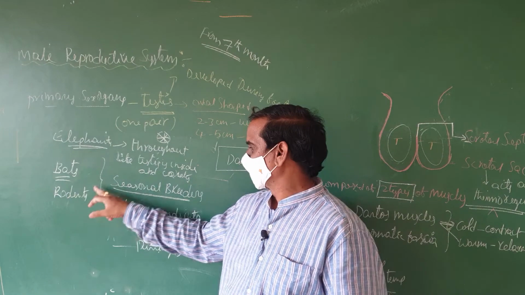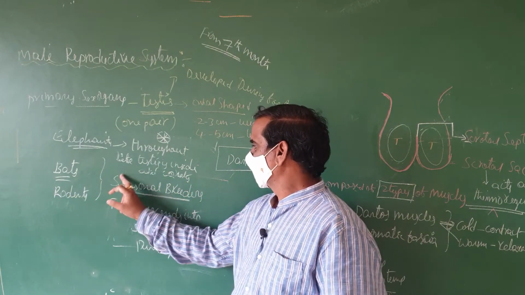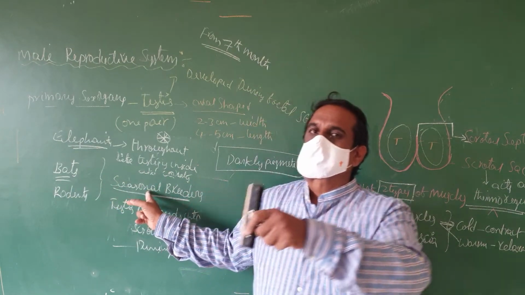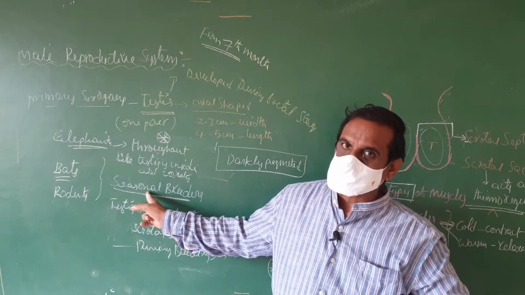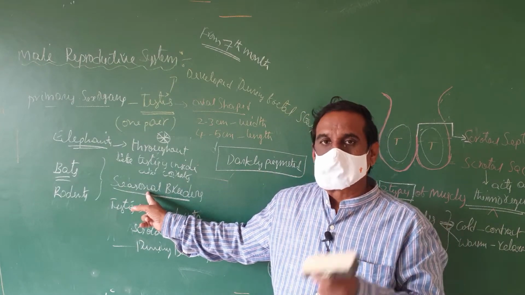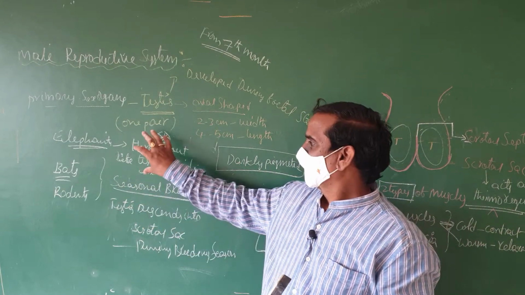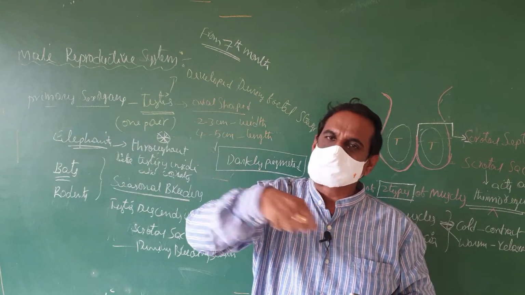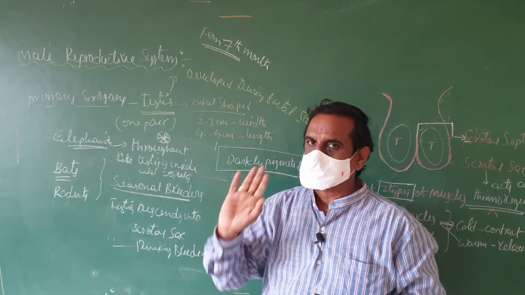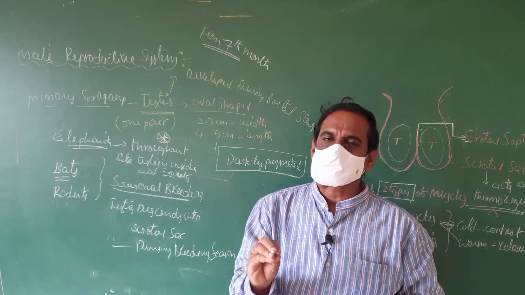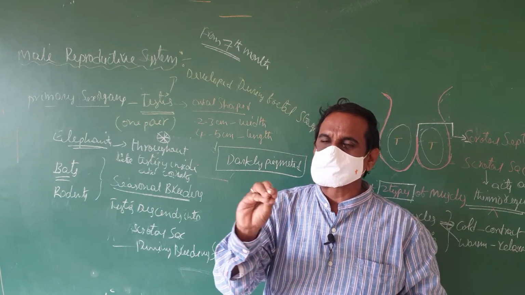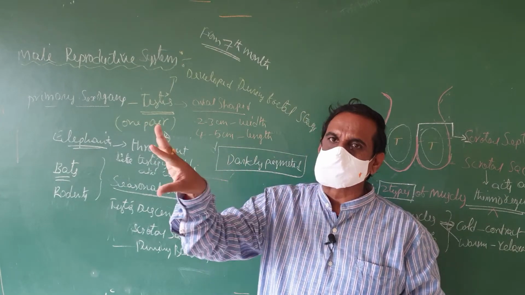In some animals, the testis lies in the abdominal cavity throughout their life. They never descend.